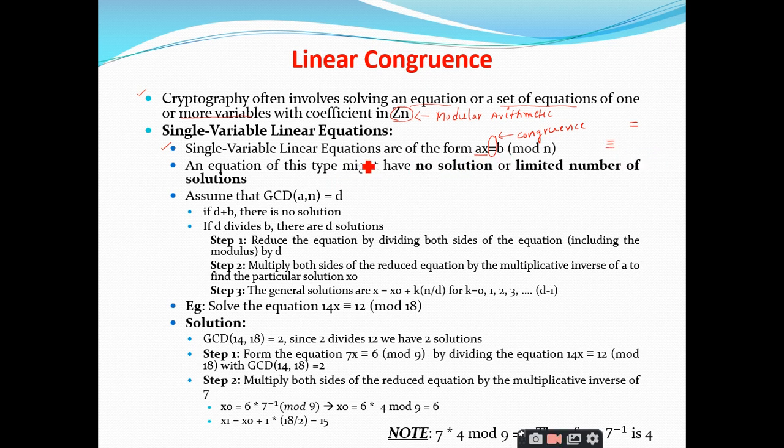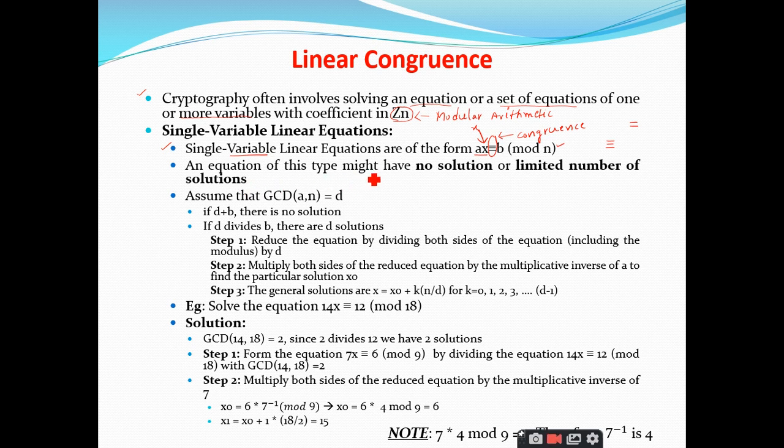So a single-variable linear equation has only one variable, which is x here. It is always of the form ax is congruent to b mod n. How do you solve this linear equation? How do you get the values of x? Solving this linear equation means identifying the valid values for that x. That is what you have to identify, right?